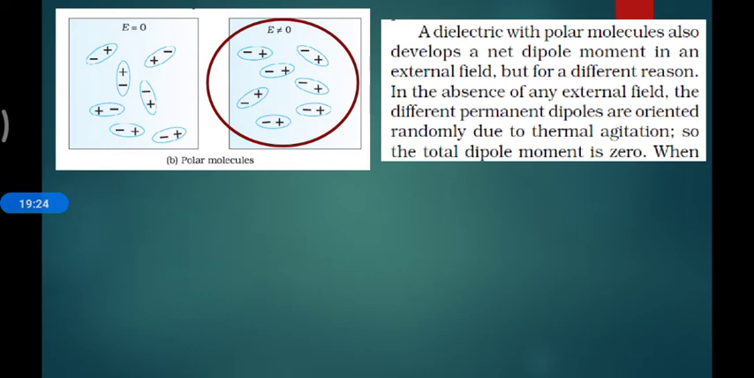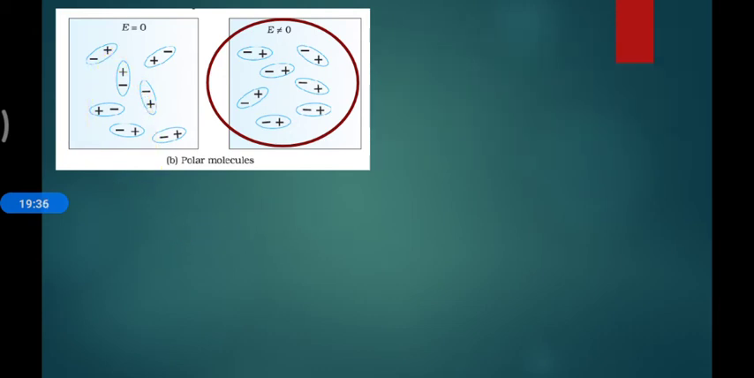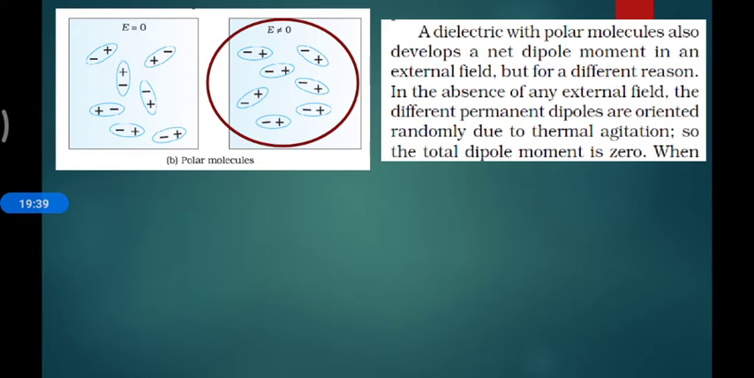A dielectric which is polar also develops a net dipole moment in an external field, because if we are not applying an external field, they are random in nature. If we apply the electric field, they take a particular direction. In the absence of any electric field, the permanent dipoles are oriented randomly due to thermal agitation, so the total dipole moment is 0. In the presence of an electric field, it has a dipole moment.